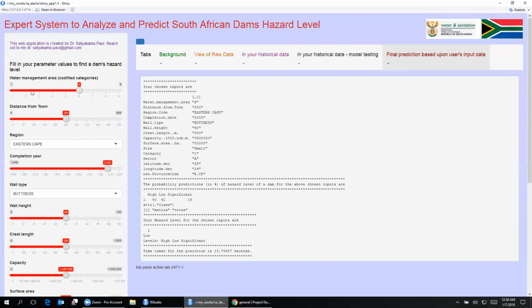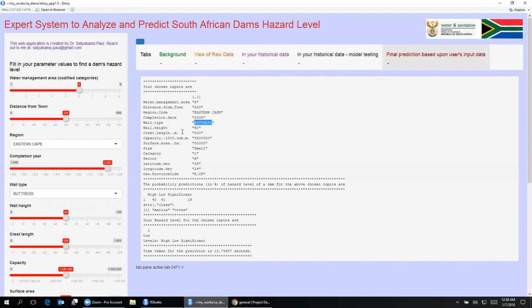So we have changed the water management area from 5 to 6, so that has changed over here. And we have changed the wall type to buttress. So taking all of these values towards your left, what the algorithm has predicted for you is the probability prediction of hazard level of a dam with the above chosen inputs. It would have a probability of high as 40%, low as 41%, and significant as 19%.